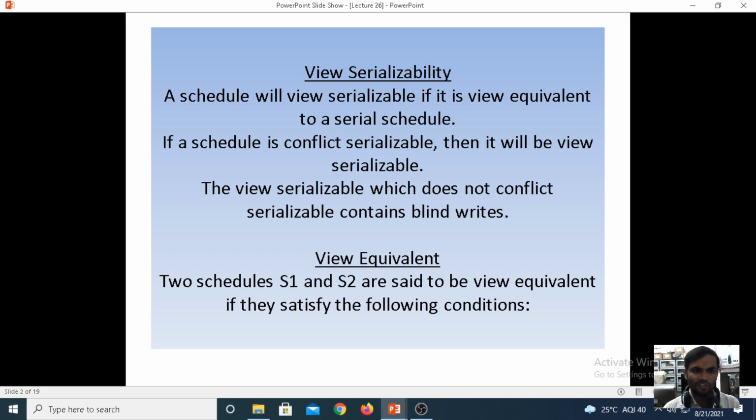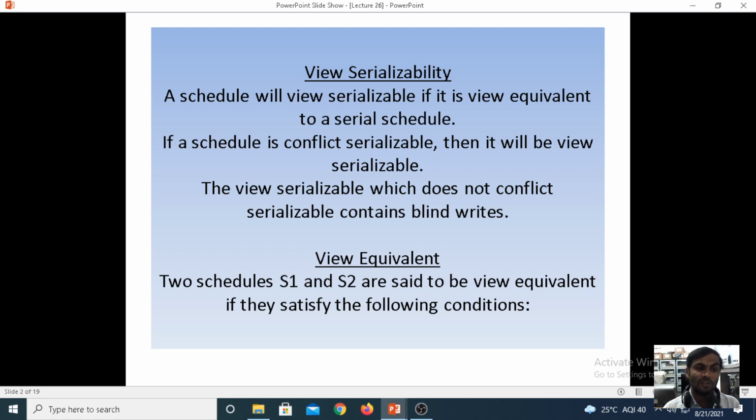Even when you swap the operations of S1 and S2, if the condition is not equal, then only we can call it conflict serializable.